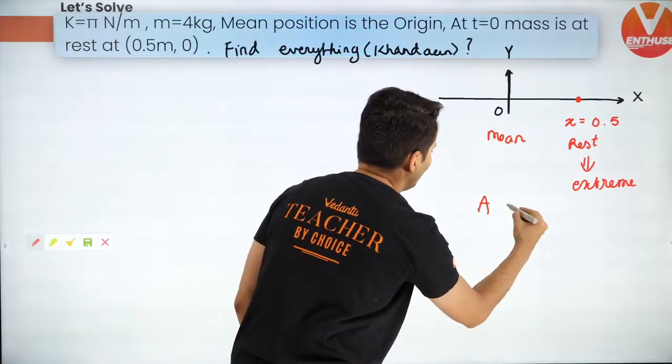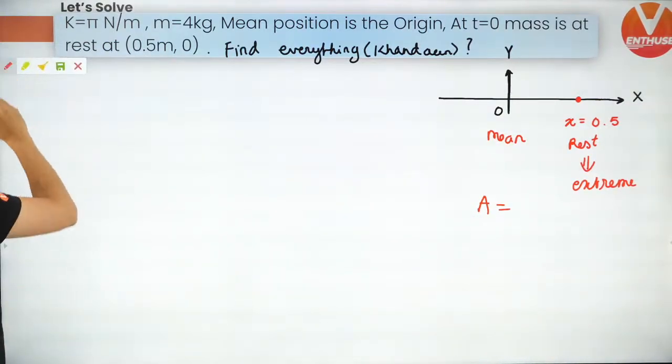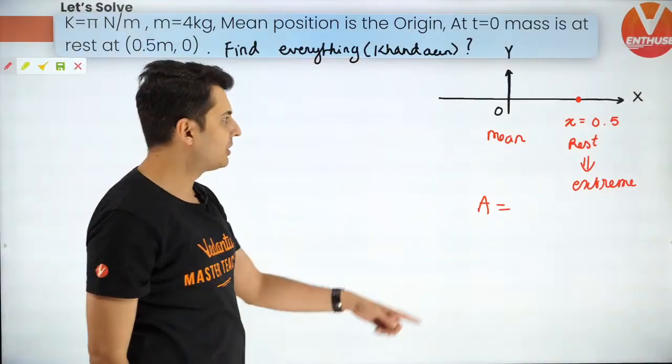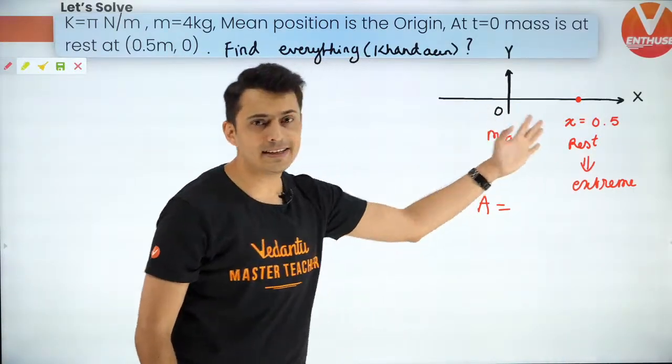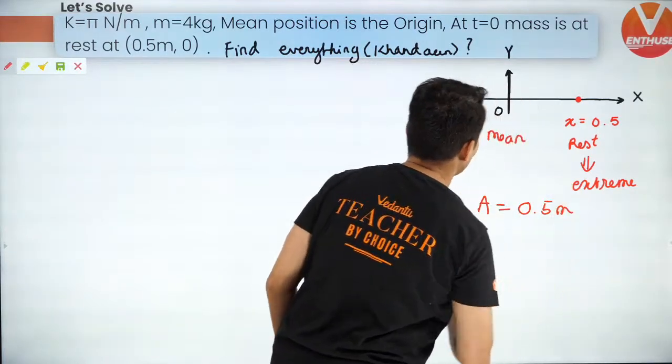What is the amplitude value? Quickly. This is the mean, this is the extreme. Very easy. Yes, half. It is 0.5 meters. Excellent.